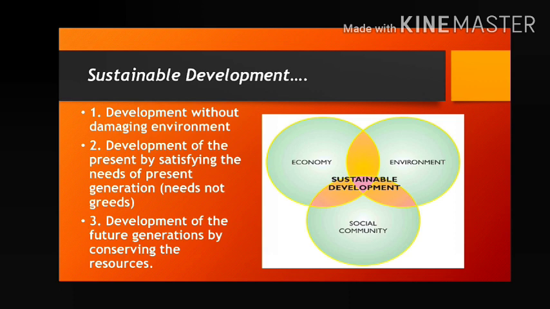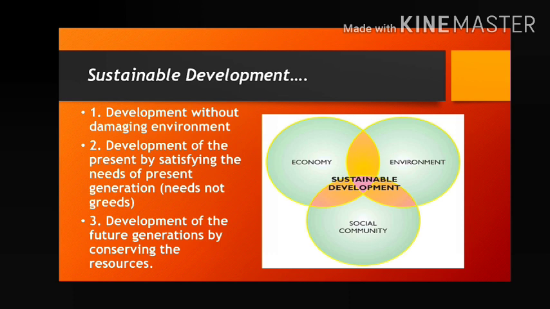Sustainable development means you have to develop the economy, your society, your community, and also, which is not less important, you have to develop your environment. You cannot neglect the environment. Three or four things must go side by side. To achieve one thing, you cannot harm the other. If you need the economy, so you are damaging the environment, it is not sustainable development.